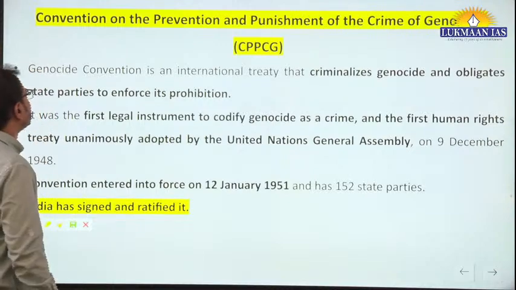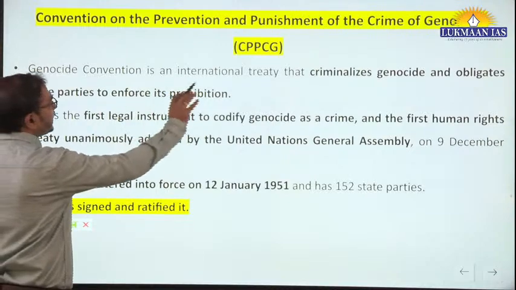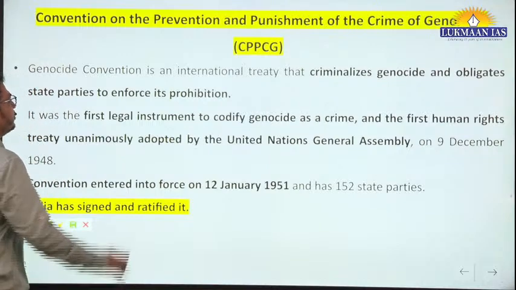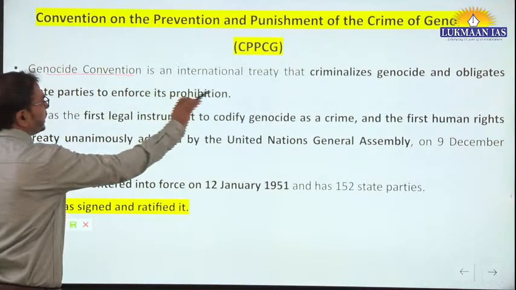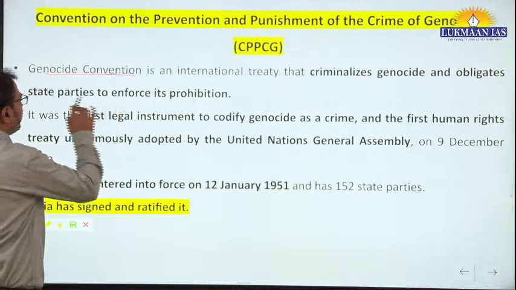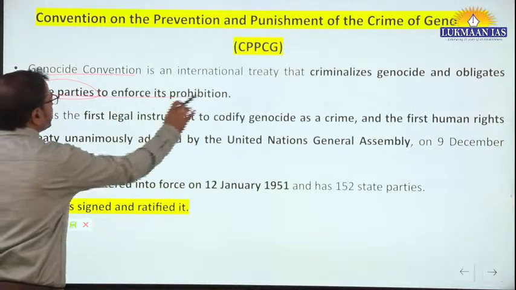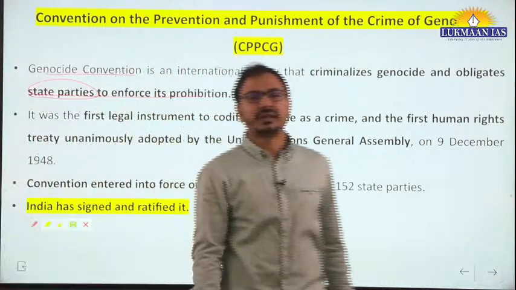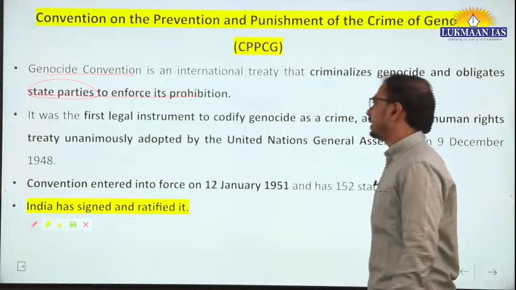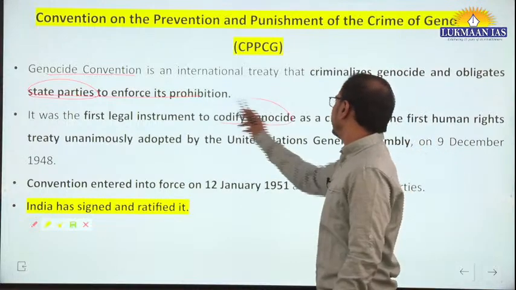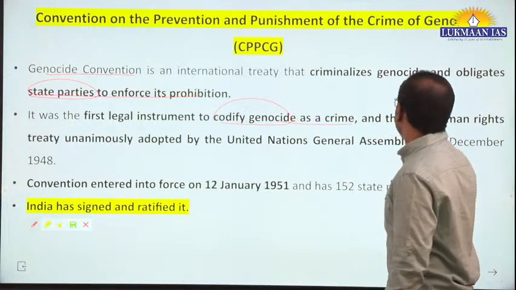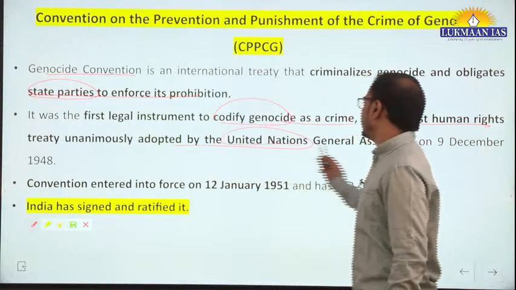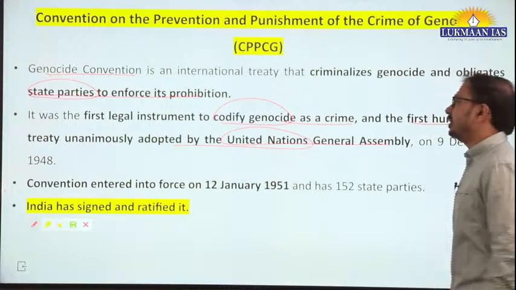Okay, yes. Convention on Prevention and Punishment of the Crime of Genocide. So it is simply the Genocide Convention. It is an international treaty that criminalizes genocide and obligates state parties to enforce its prohibition. This was the first such international convention under the United Nations to codify genocide as a crime, and the first human rights treaty unanimously adopted by the United Nations General Assembly in 1948.